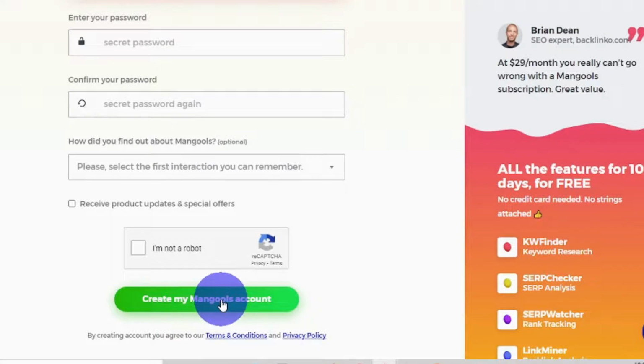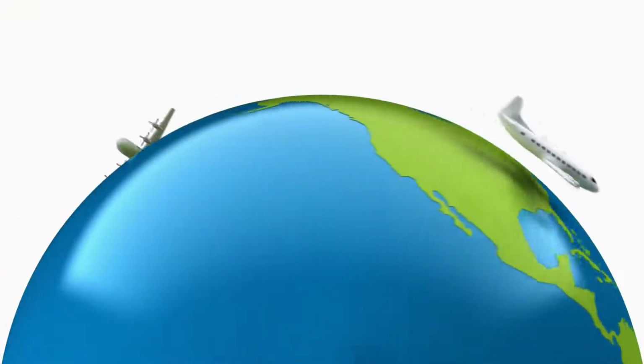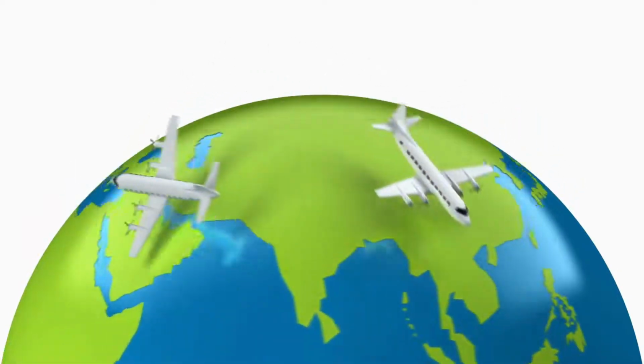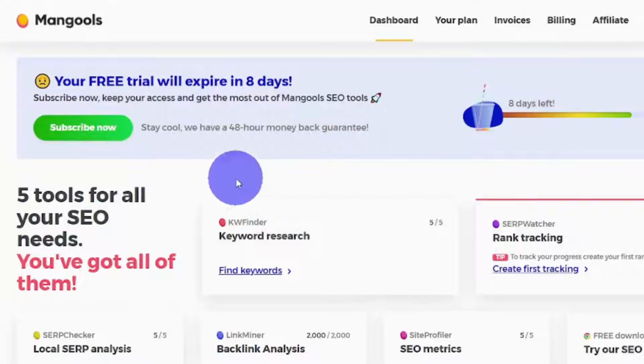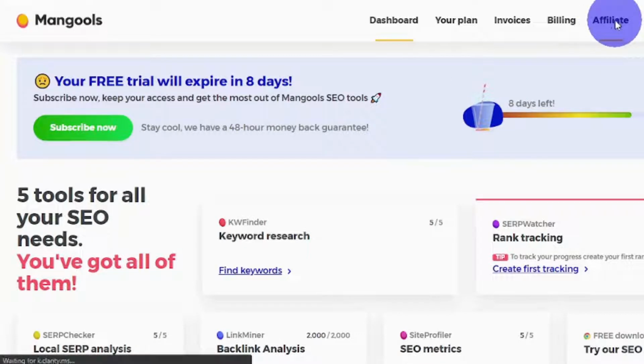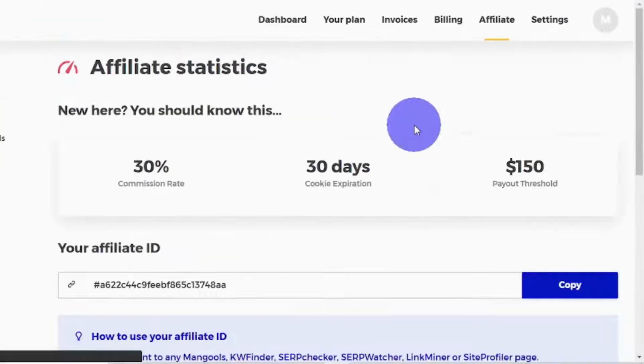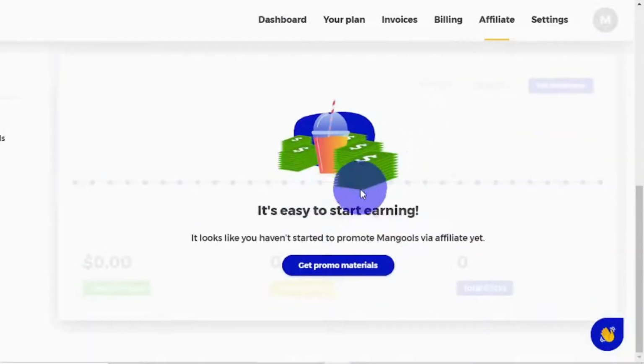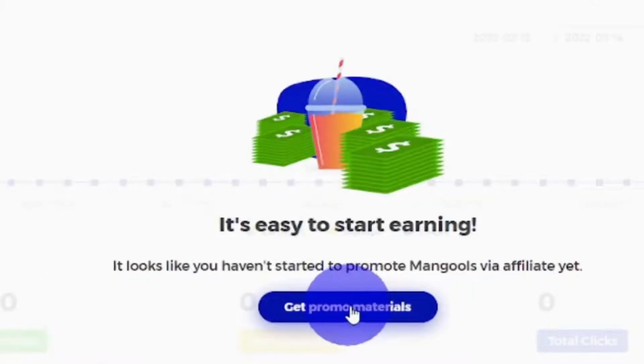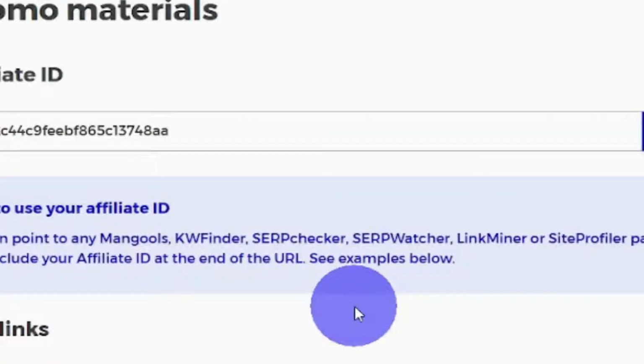Good thing about this site, once you create your account you automatically get access to the affiliate section, there is no approval process. And this is available worldwide, so they are accepting people from all over the world. Once logged in, this is how your account will look like. So, this is your dashboard, and right here you will see affiliate, so click this and you will be redirected to your affiliate statistics. To get your affiliate link, just scroll down and you will see here Get Promo Materials, so click this and you will be redirected to this page.